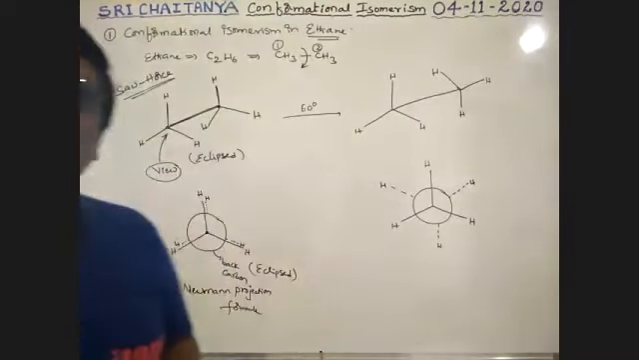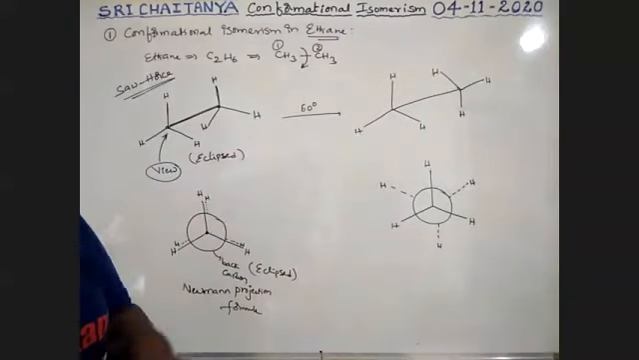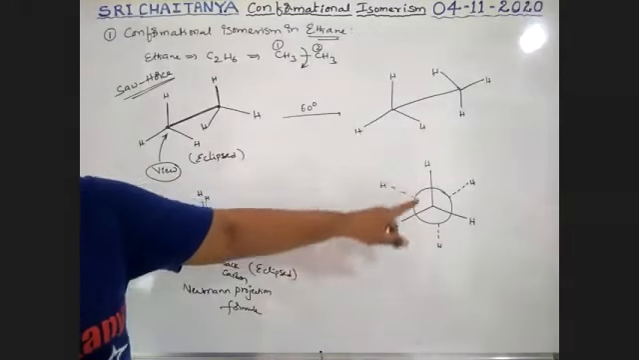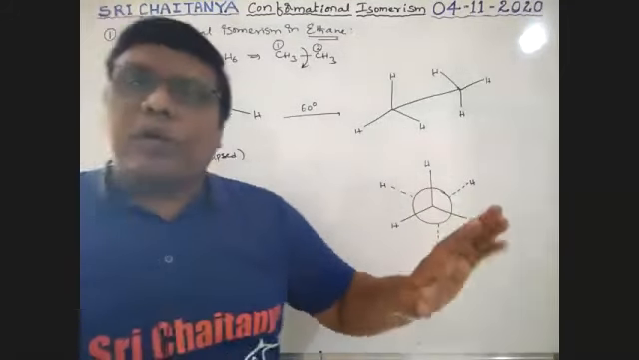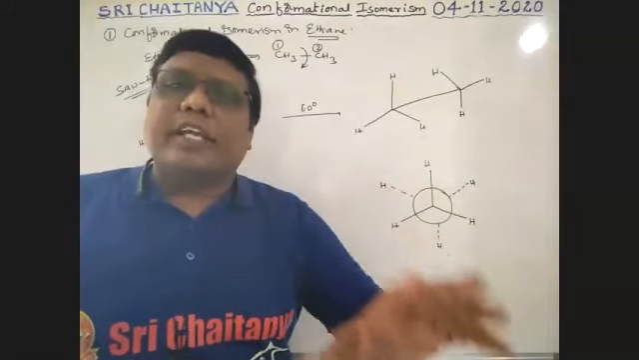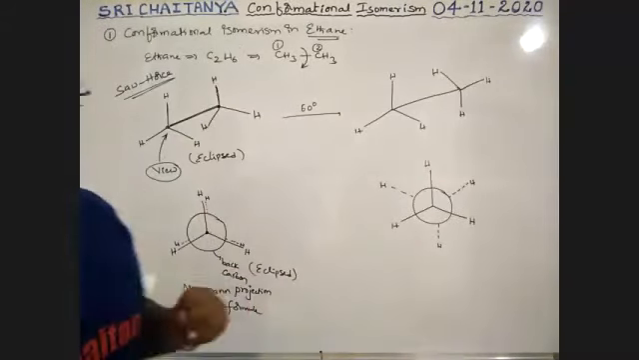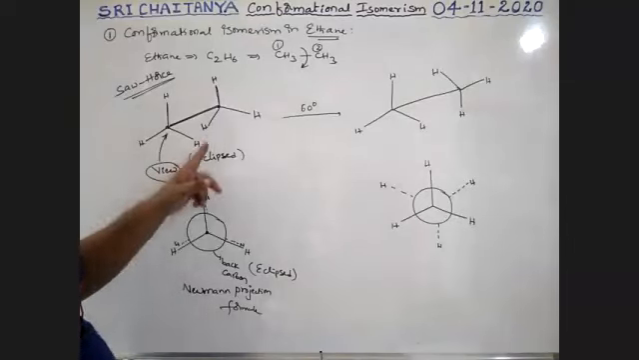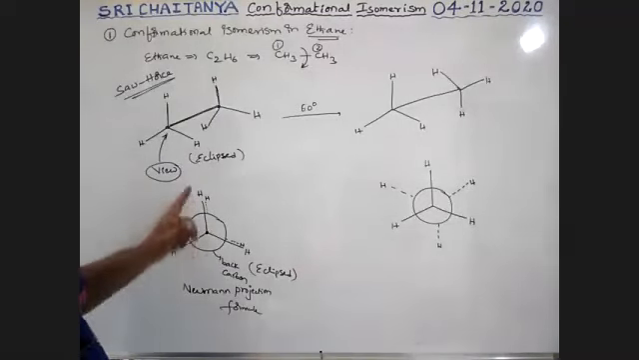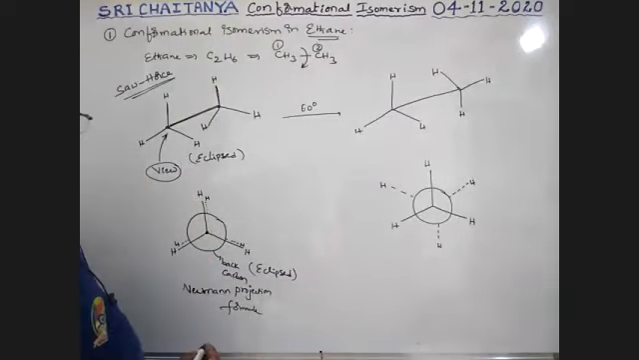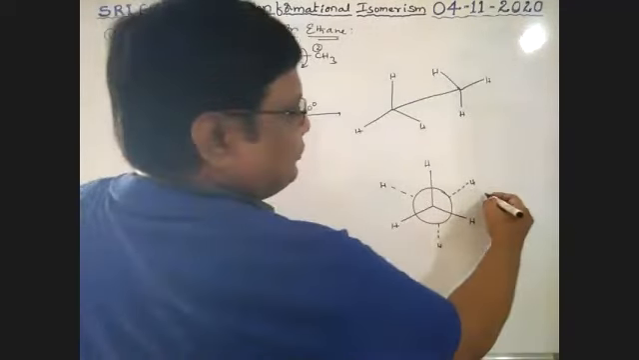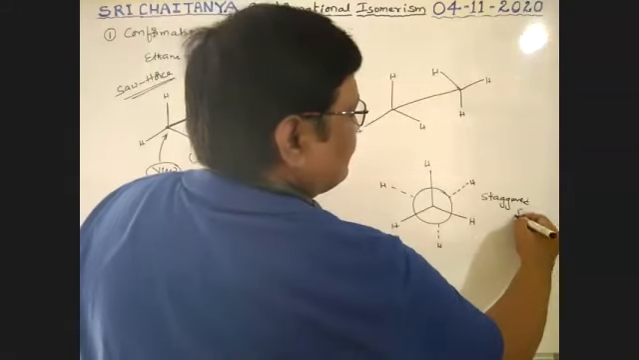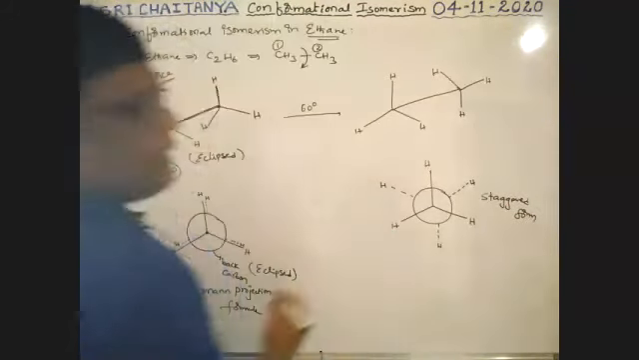Okay, see here. So these two are the same. Did you catch the concept, boys? Is this concept clear or not? Tell me. This structure, boys, is eclipsed form. This is staggered form.